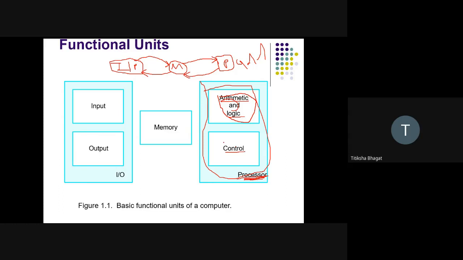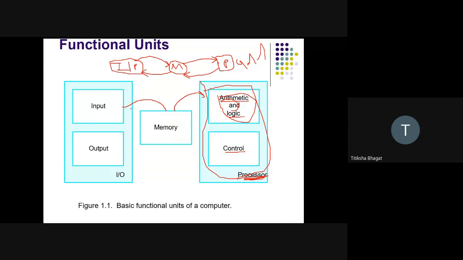Then what is the job of the control unit? If the arithmetic and logic unit is performing all the operations, then what is the job of the control unit? Let's see. I take the input from the input device and store it in memory, and from memory I take the data into the processor.